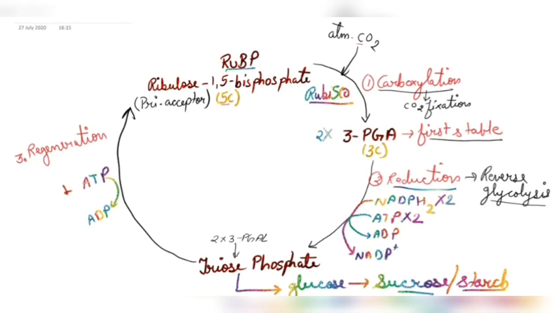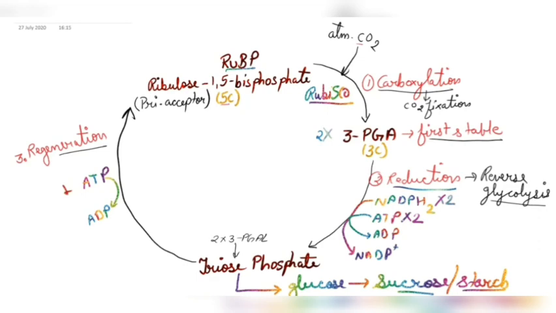Now, once these triose phosphates are formed, some of the carbons will lead to the formation of glucose, and the remaining ones will go for the regeneration step, that is the third step of the C3 cycle. By regeneration, they will give back these RuBP molecules for the next cycle. Now, here we are done with this cycle. Let's have some calculations to understand how many ATPs are used, how many cycles are required to get the desired glucose as the product.